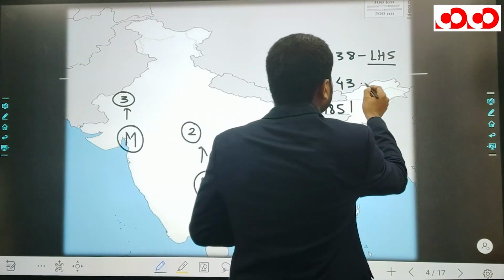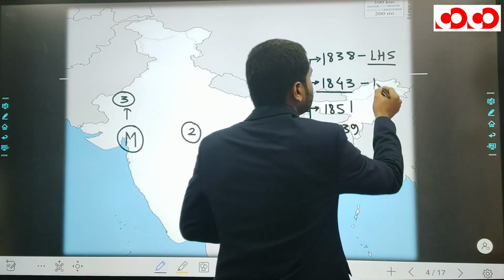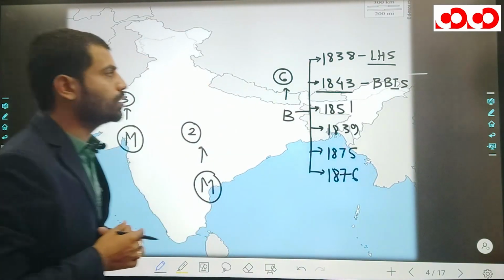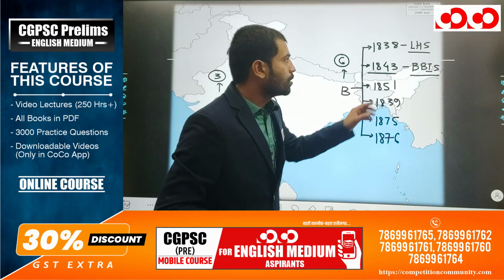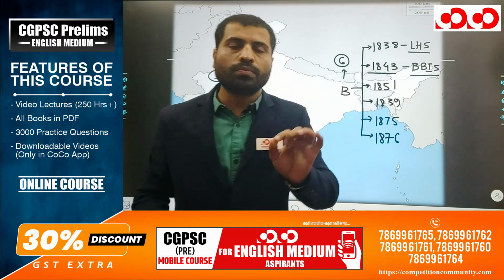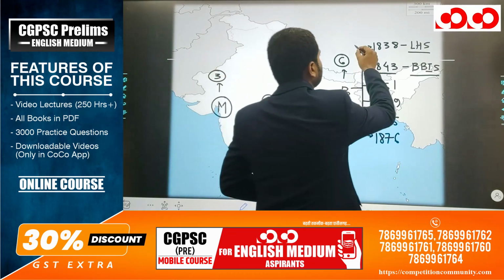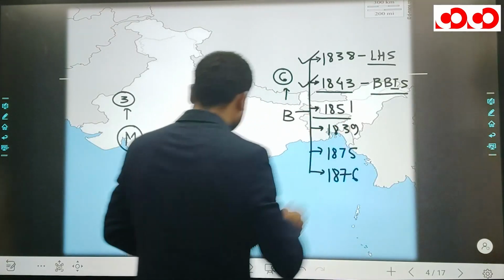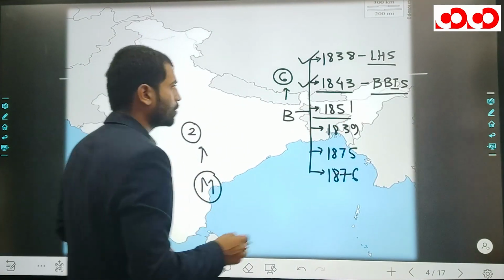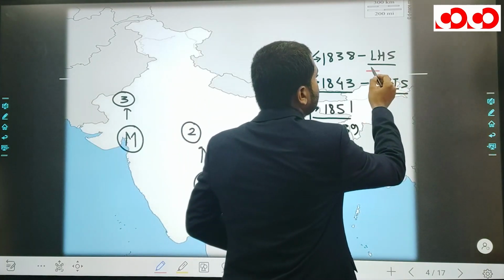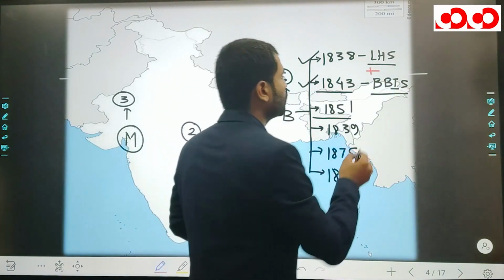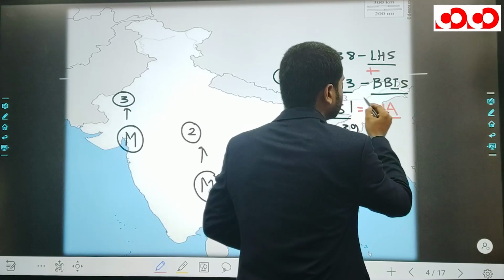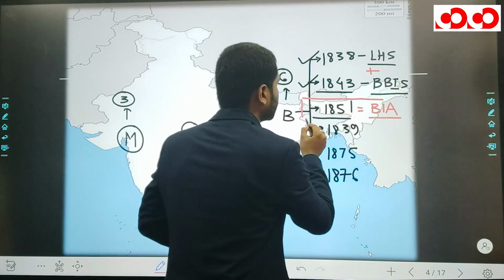The next society was formed in 1843, and its name was Bengal British India Society, the society for the farmers. It was formed by Thompson. Remember, one association was for landholders and this for the farmers. Now in 1851, this is a very important point, both associations merged and formed one new association. The name of the association is British India Association.